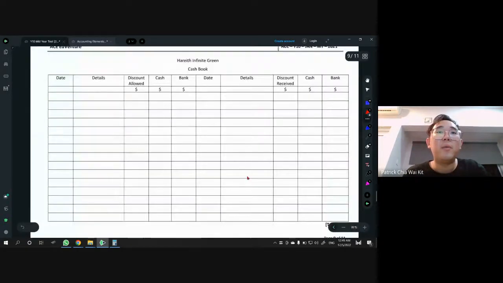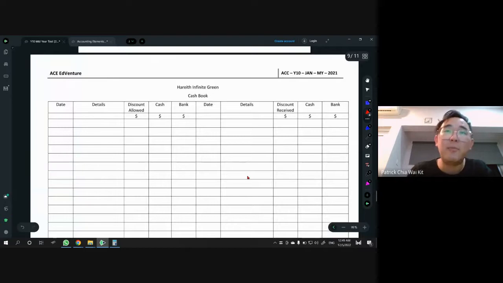Before I start, cash book. Tell yourself what is cash book. Everything is given. You don't need to label, just fill in the blank. The shortcut to do cash book is, identify cash book is asset. And then we have left side, which is DR, right side, which is CR.